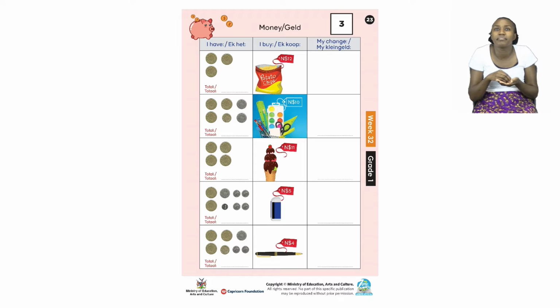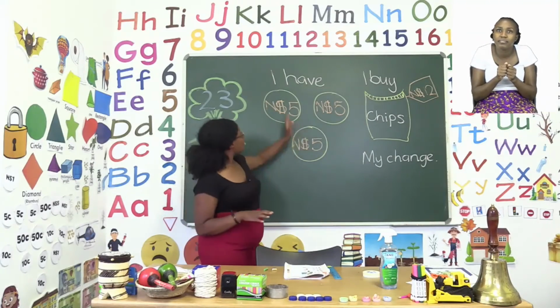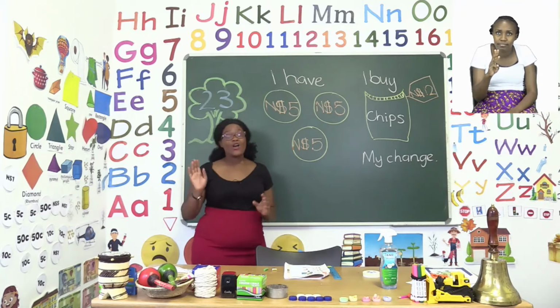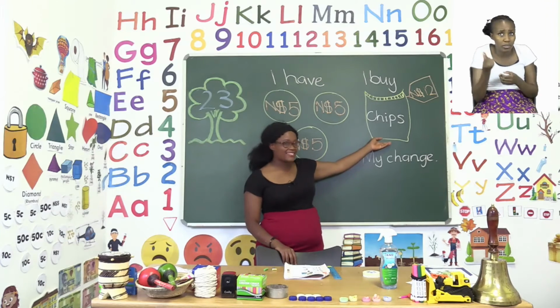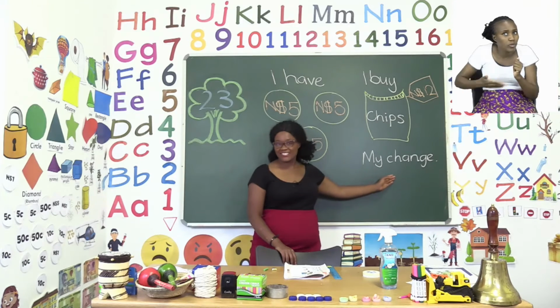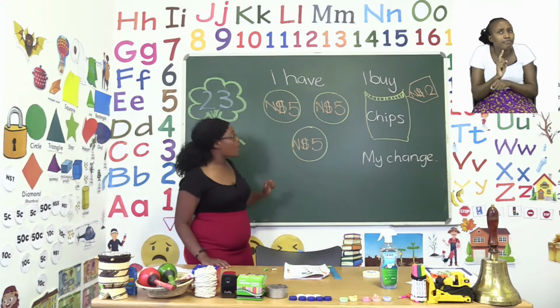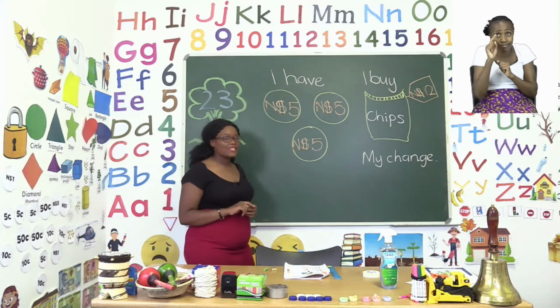Let's do the first one together. I have already written it on the board and I want us to try and do it together. So let's take a look. Now, it says that we have 1, 2, 3, $5 coins. What we want to buy is a packet of chips. And then once we buy it, we will find out how much money we are going to get back. So the first thing we need to do is add up all of our money. Remember, we know how to count. So this is going to be very easy.